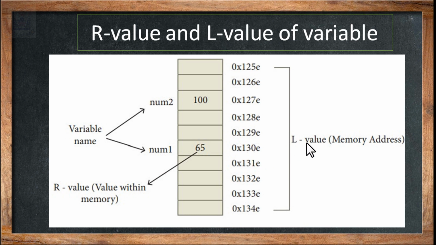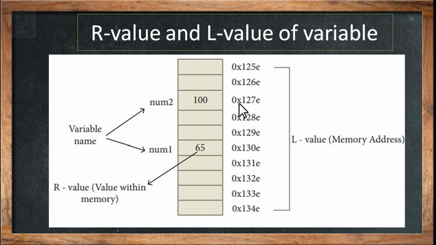So this is called the L value of a variable, or memory address or location value of a variable. Now can you tell me what is the L value and R value of num2? Of course, the R value of num2 is 100 and the L value of num2 is 0x127E. So that's the memory address or memory location.